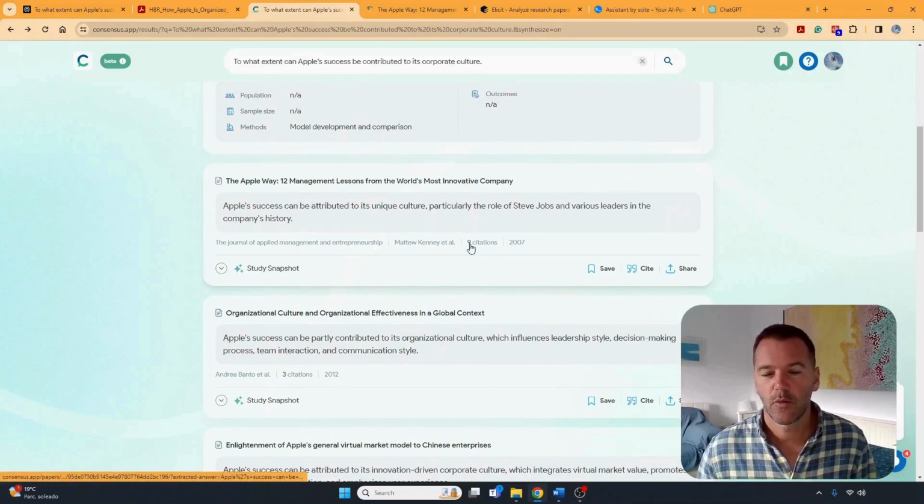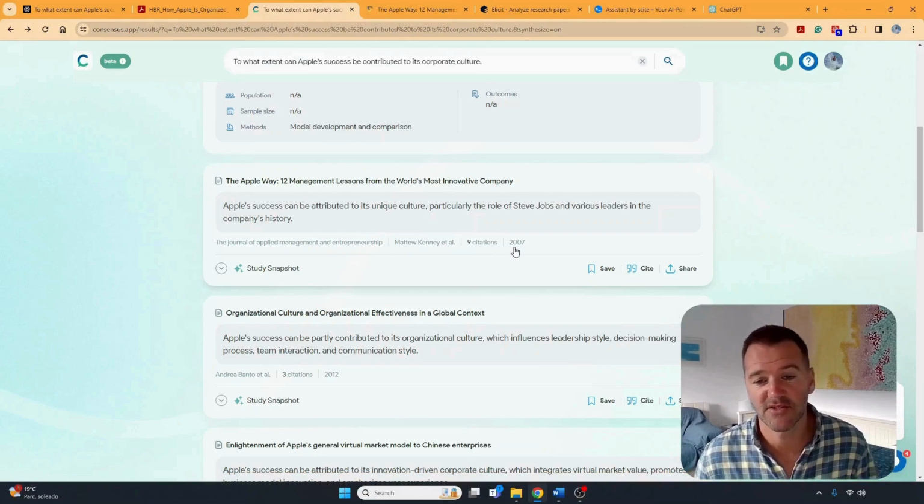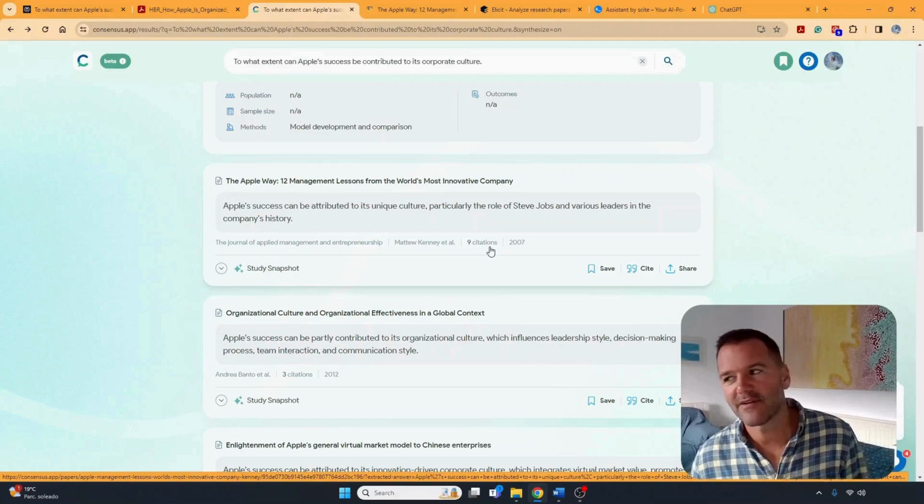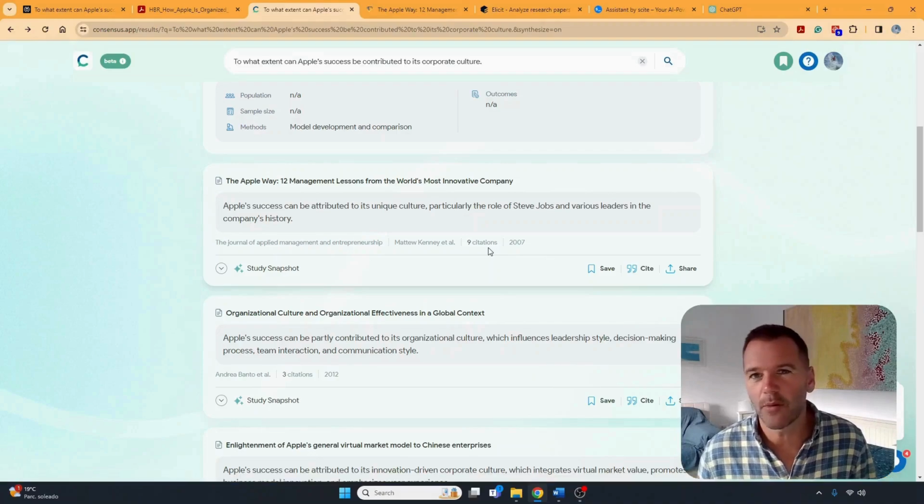Whereas we can see this one that I was just on, well, sorry, but it's only 9 citations since 2017. So not many people have linked back to that research. Not to say it's not good, you have to make your own decision, but not many people have been doing it.